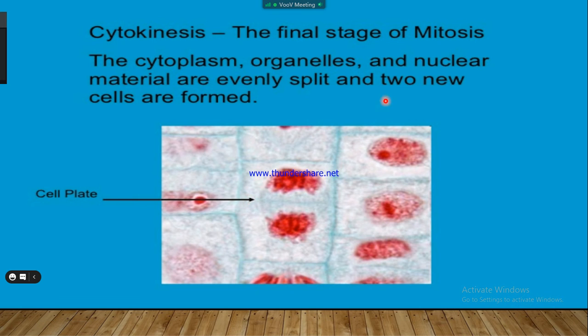The final stage is cytokinesis, in which the cytoplasm and nuclear material are evenly separated and two nuclear cells are formed. In cytokinesis, the cytoplasm and other cell organelles like mitochondria, vacuoles, and Golgi bodies are distributed, and the cell divides into two equal parts.